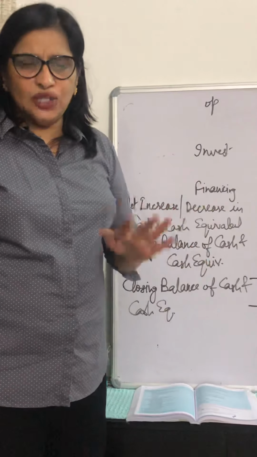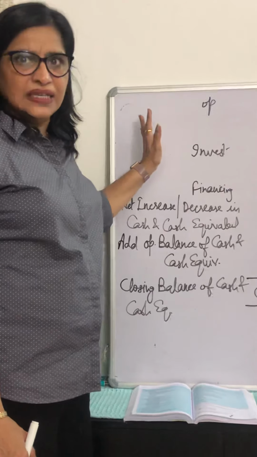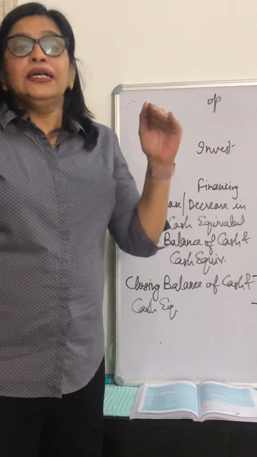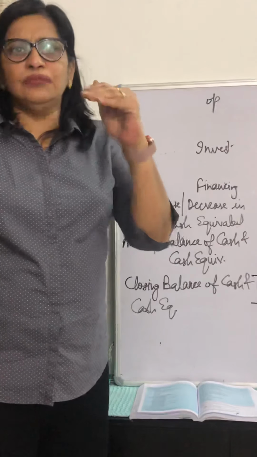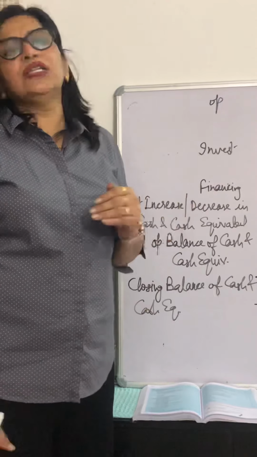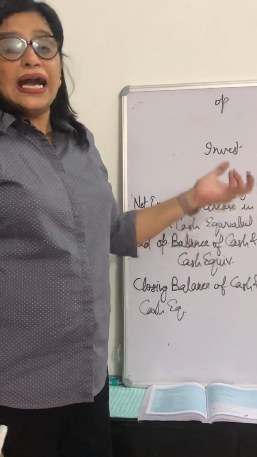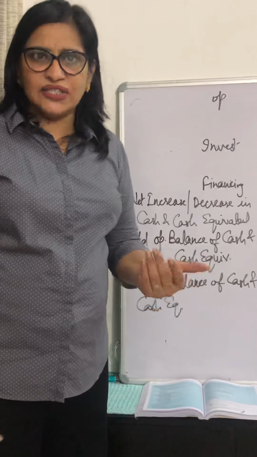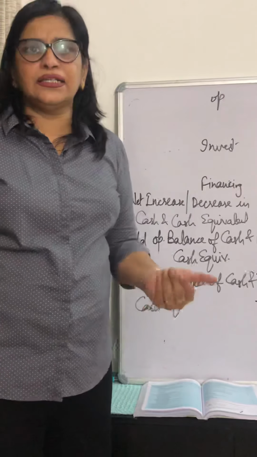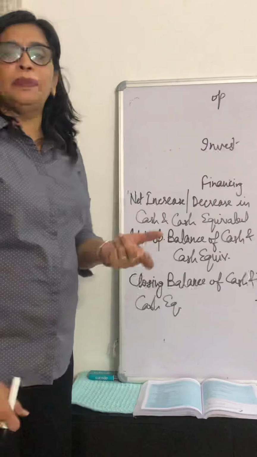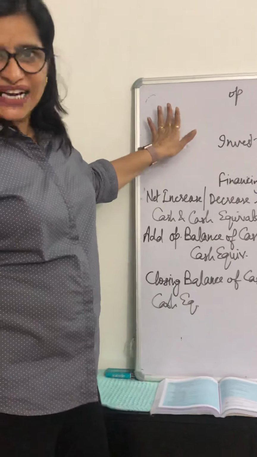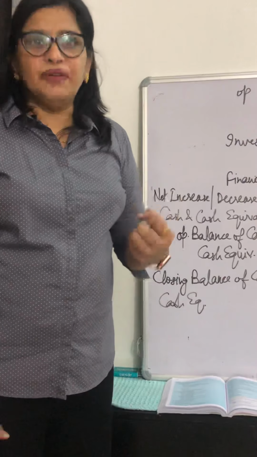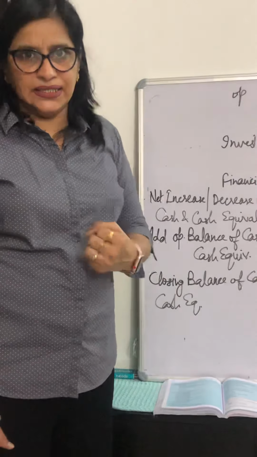Major non-operating and non-cash items discussed were depreciation, goodwill written off, interest on long-term loans or debentures, loss on sale of assets. And the items which are to be added were profit on sale of assets or investment, interest received, dividend received. These were the non-operating and non-cash items which have been adjusted. After that, we got the net profits before working capital changes.